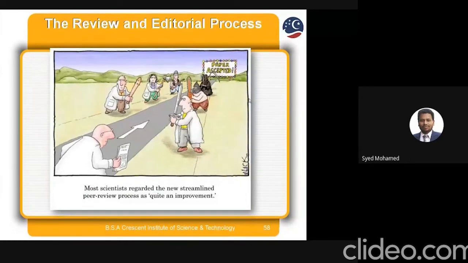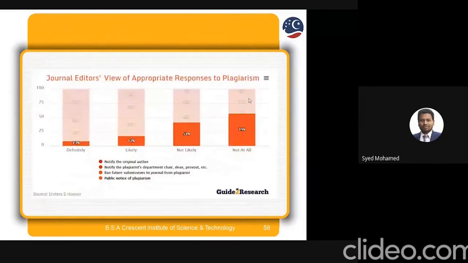Most scientists regarded the new streamlined peer review process as quite an improvement. You will get a lot of comments after submission of the article, and only then is the paper accepted. You have to consider four parts in the journal editor view regarding plagiarism. We have four categories in total. First, public notice of plagiarism. Second, ban future submissions to the journal from the plagiarist. Third, notify the plagiarist's department chair. And fourth, notify the original author.